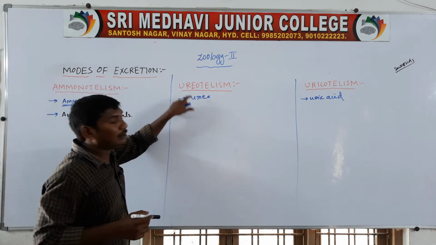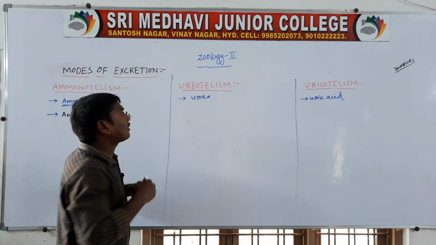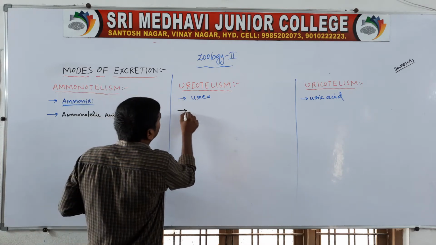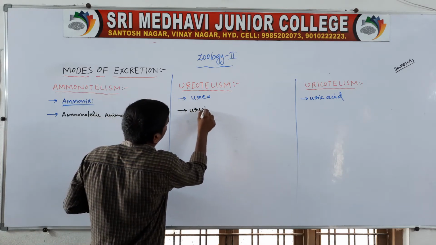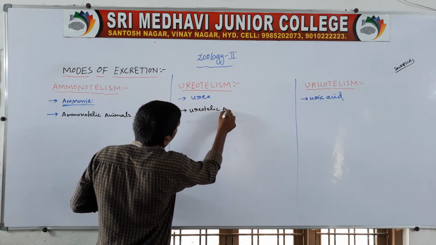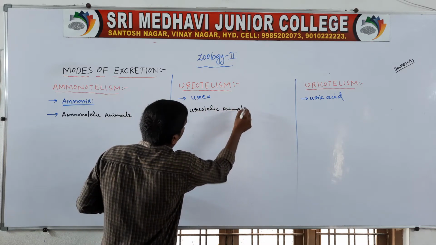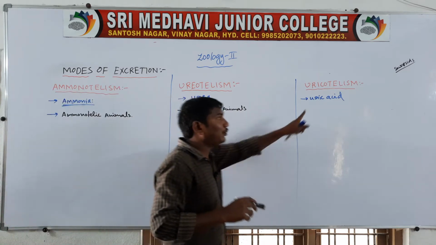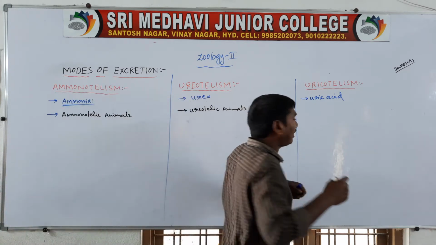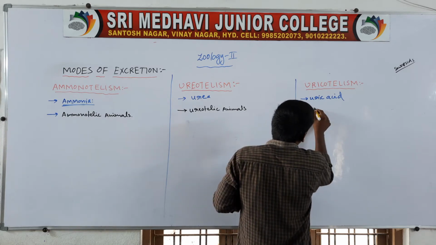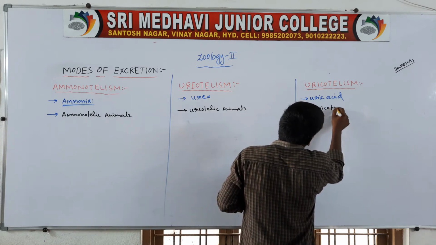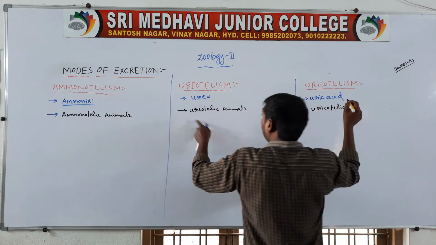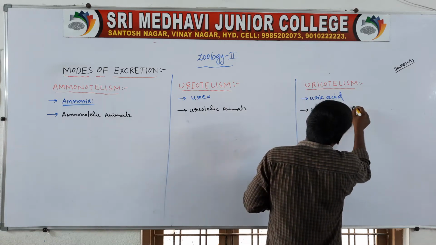The animals excreting urea are called ureotelic animals. The animals excreting uric acid are called uricotelic animals.